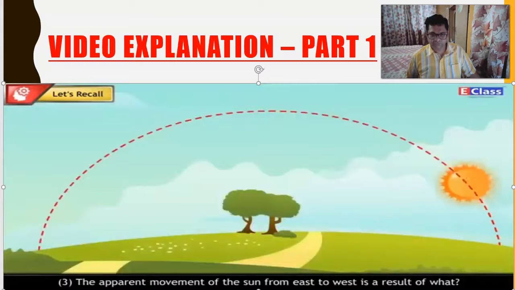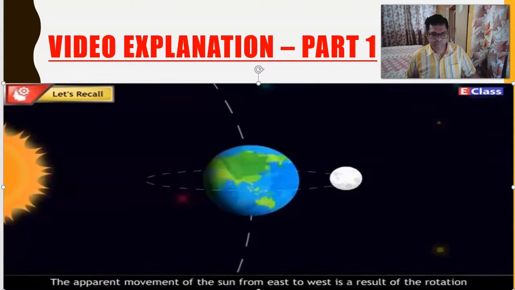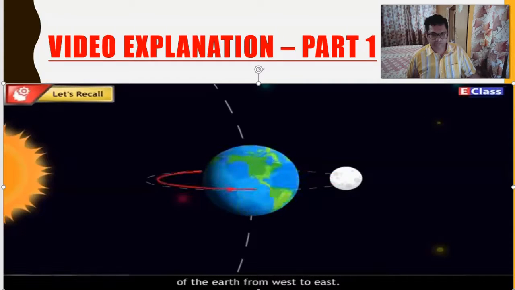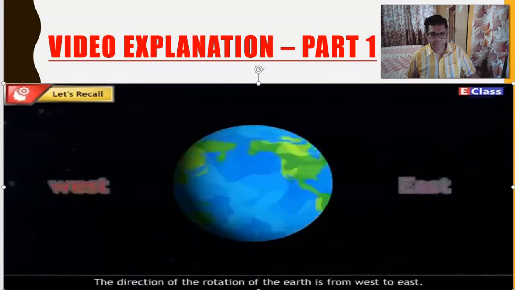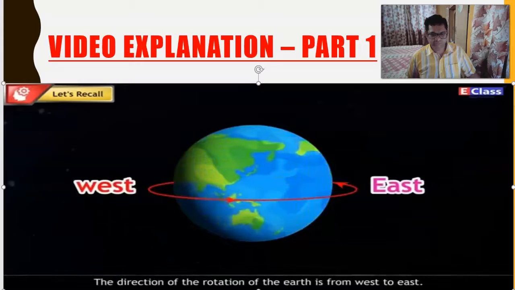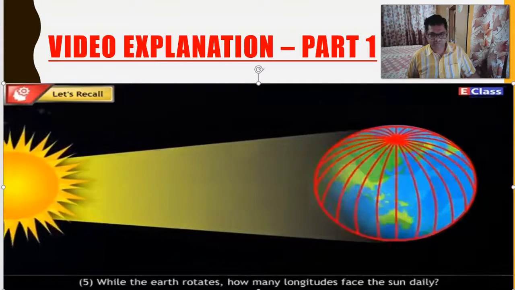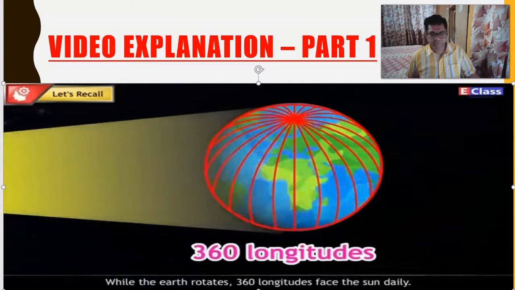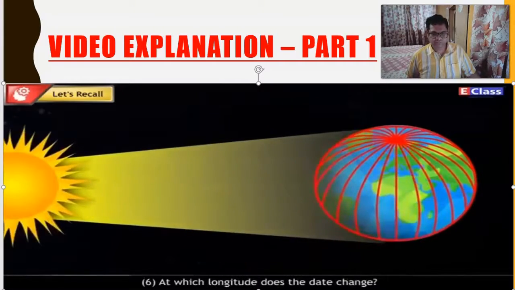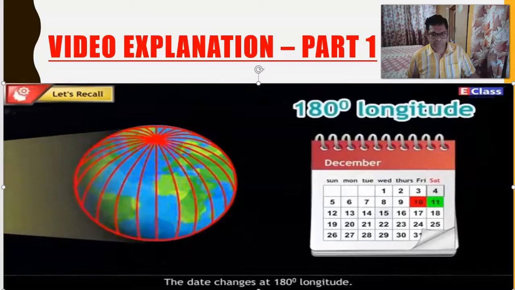The apparent movement of the sun from east to west is a result of what? Answer. The apparent movement of the sun from east to west is a result of the rotation of the earth from west to east. What is the direction of the rotation of the earth? Answer. The direction of the rotation of the earth is from west to east. While the earth rotates, how many longitudes face the sun daily? Answer. While the earth rotates, 360 longitudes face the sun daily. At which longitude does the day change? Answer. The day changes at 180 degree longitude.